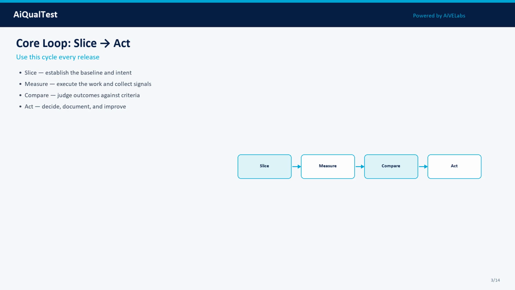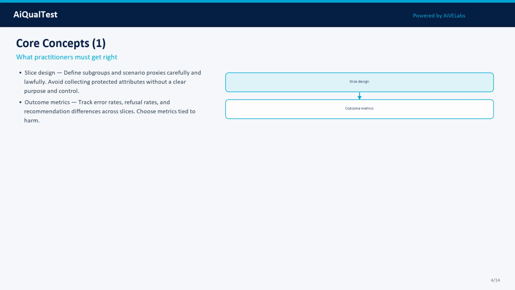Core concepts come next. Do not memorize jargon, operationalize each idea into cases, metrics, and gates. Concept 1: Slice design. Define subgroups and scenario proxies carefully and lawfully. Avoid collecting protected attributes without a clear purpose and control. In practice, treat this as a measurable property: define what good looks like, attach evidence, and track it across model, prompt, data, and tooling changes.